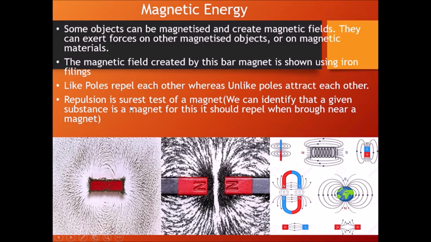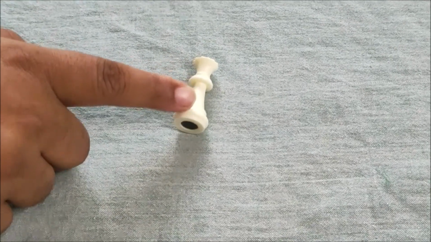Now going on to the very important property here: repulsion is the surest test of a magnet. We can identify whether a given substance is a magnet or not by that property, which is only repulsion. So if a given substance repels a magnet which is given to you, we can surely tell that the substance is a magnet. So repulsion is the surest test for a magnet. This is what we're going to prove.